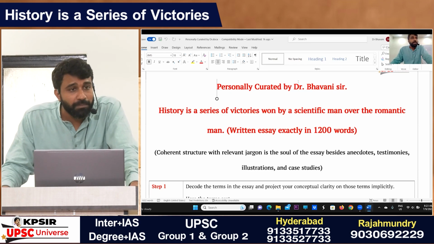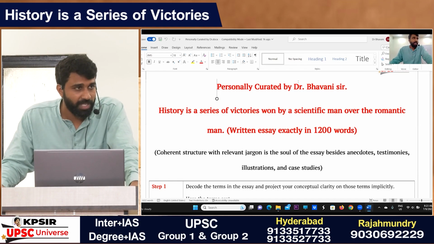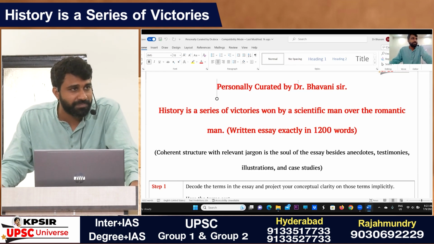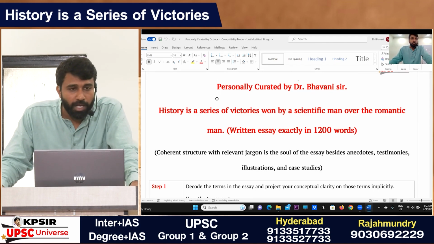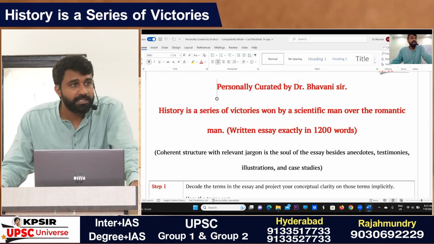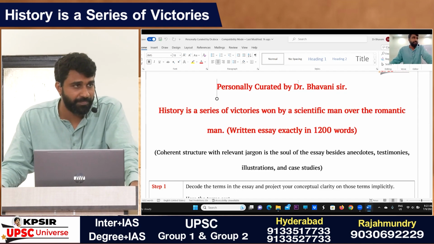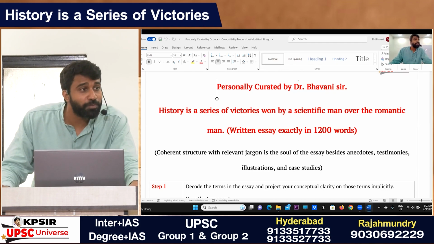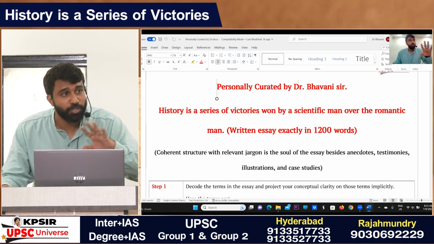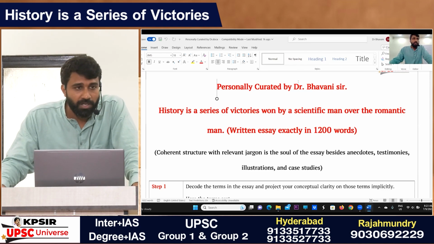And coming to the scientific man, he is very rational, logical, and has a lot of temperament in understanding things, extremely objective in nature. Mostly it focuses on the progress witnessed in the scientific aspects of human civilization, which is contributing more to the civilization of human society. That means the progress witnessed in human civilization either through scientific man or romantic man.